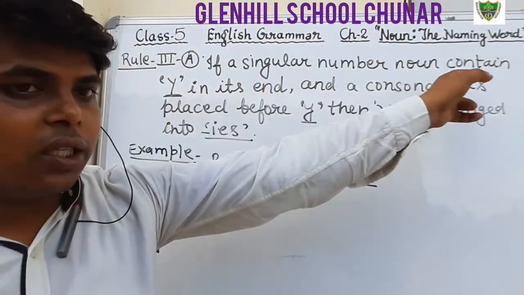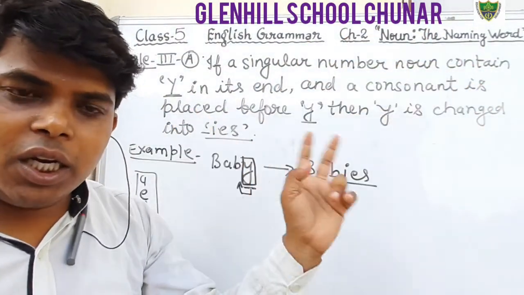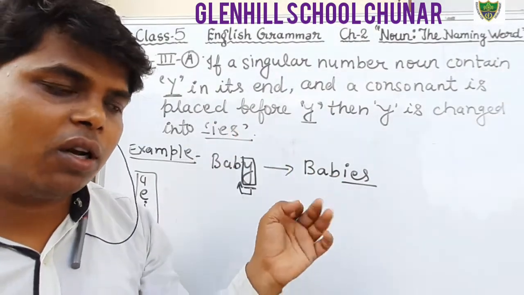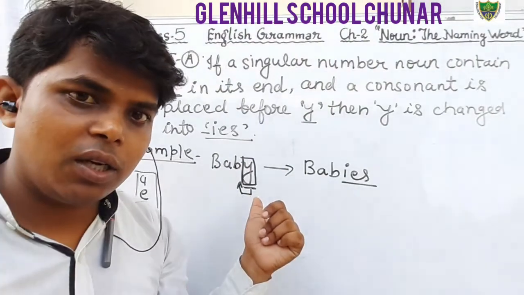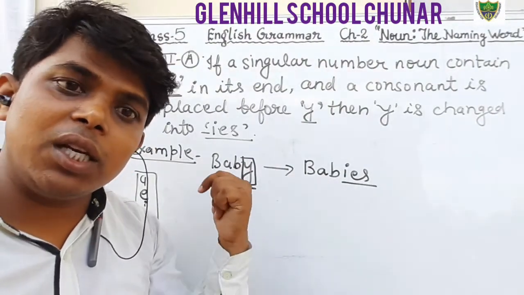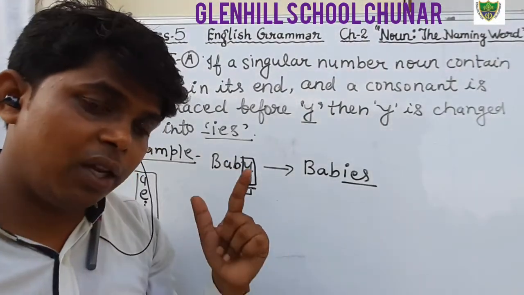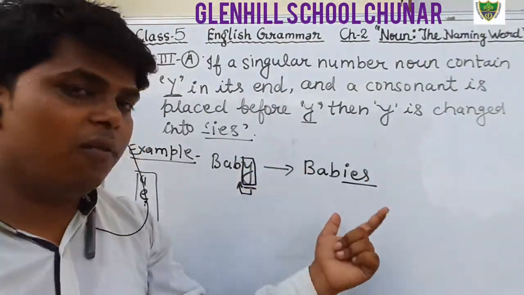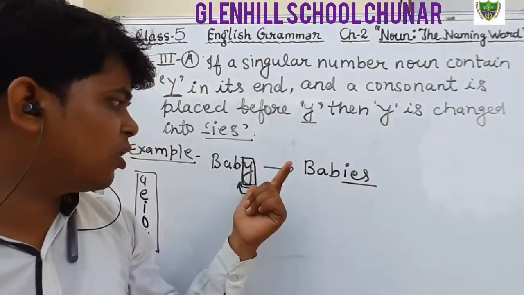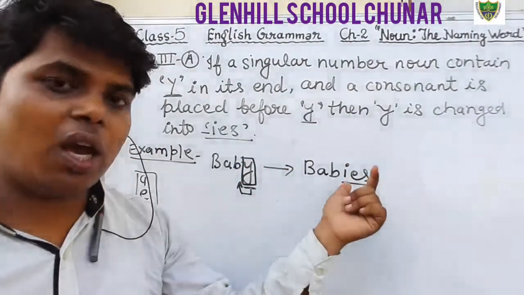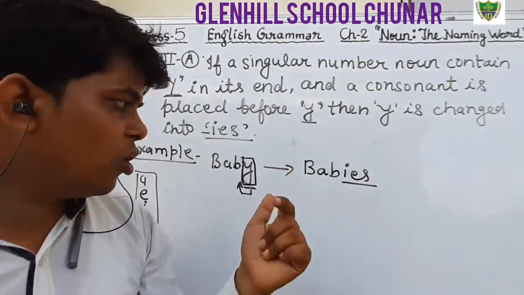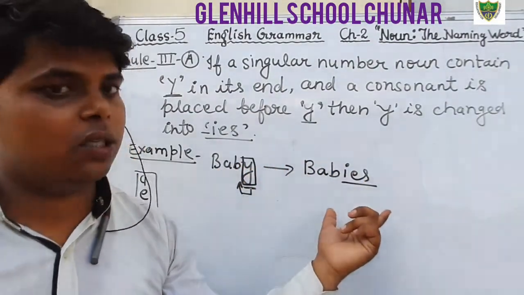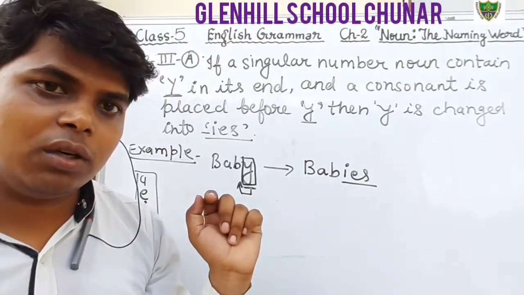Here the rule says that if any singular number noun ends with y, and before y there is a consonant, not a vowel, keep in your mind, then we will replace the y with ies. Baby is singular and babies is plural.